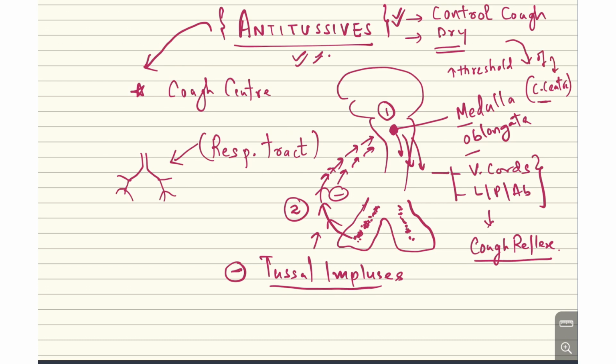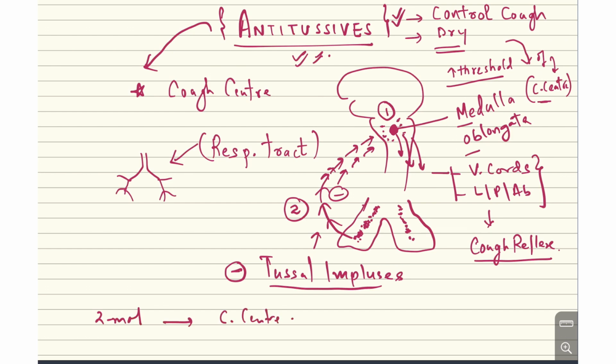Normally there are receptors present in the cough center that sense the irritant stimuli. Because of the raised threshold, they now require a lot more irritant molecules to stimulate the center. Initially, suppose two molecules stimulate the cough center.